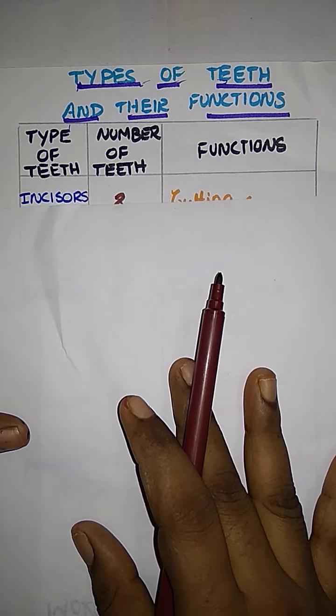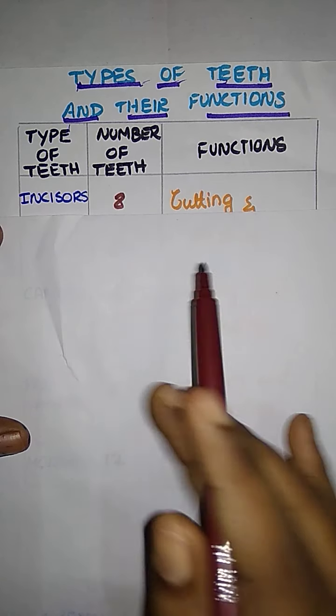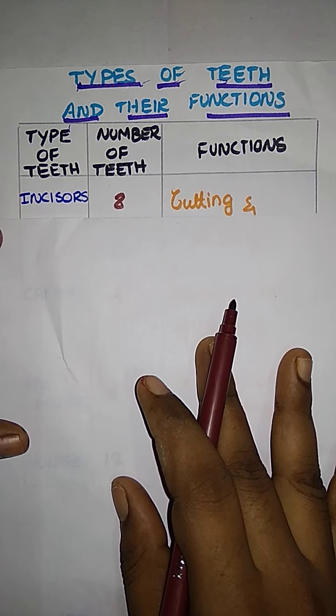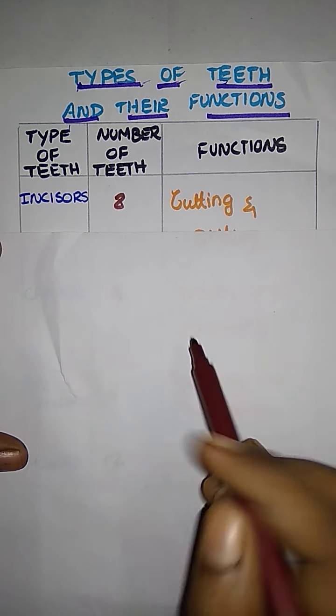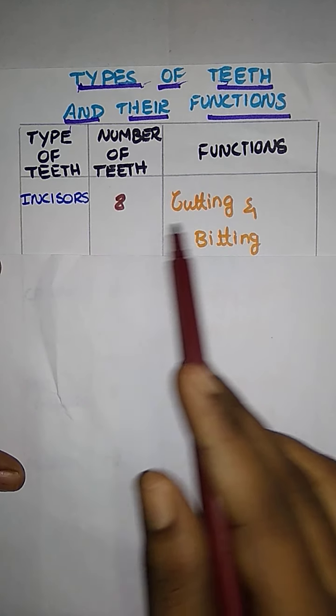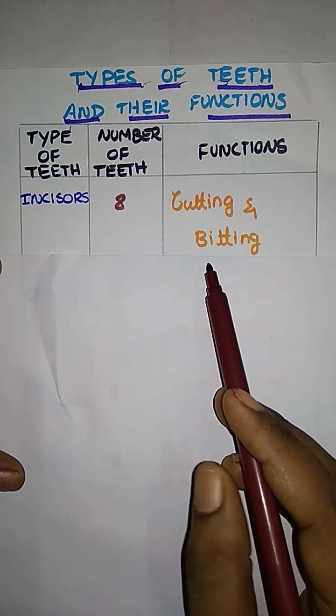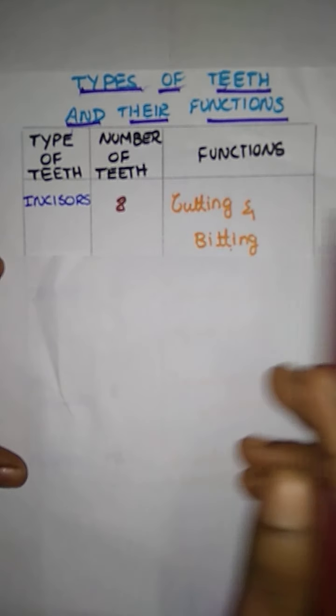The first one is incisors, right? Here the number of incisors is 8, and the function is cutting and biting. What is the function of incisors? Cutting and biting. Cutting na enna வெட்றது சொல்லுவாங்க இல்லையா, biting na கடிக்கிறது. So with the help of incisors they are doing a cutting and biting function.